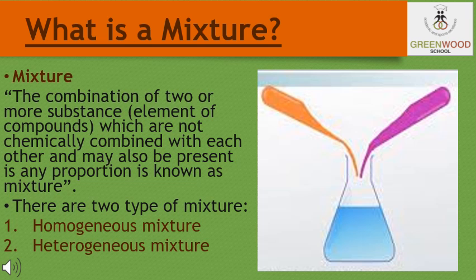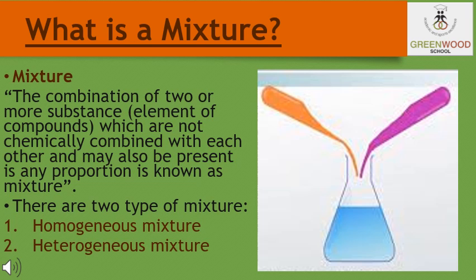Now students, till now we have learned about pure substances. Now let us learn about impure substances, that is, mixtures. The first question that arises in our mind is, what actually is a mixture? Mixtures are constituted by more than one kind of pure form of matter. Constituted means made. That means mixtures are made up of more than one form of pure matter.